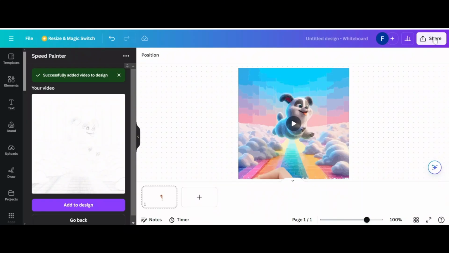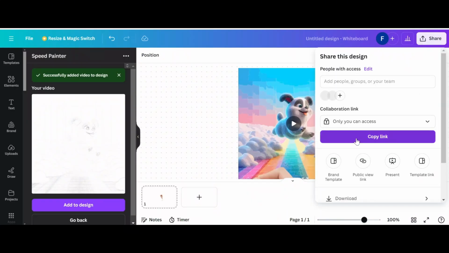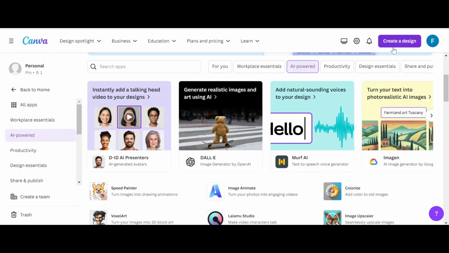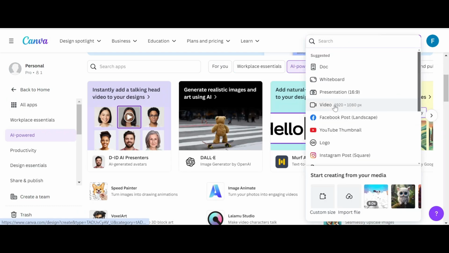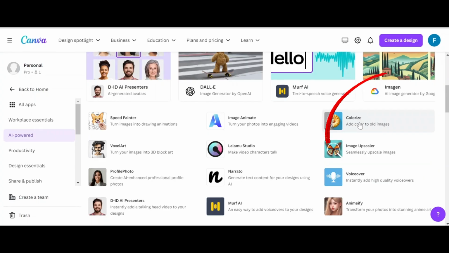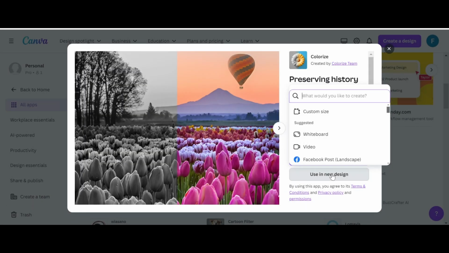You can click on share and then download. Since we selected whiteboard as output, we cannot download it. Either we can copy and paste our generation into a new video format, or from the beginning, instead of whiteboard, you should select video.